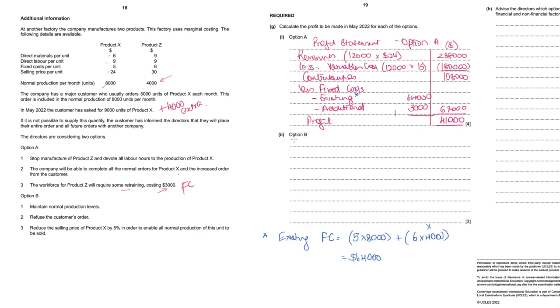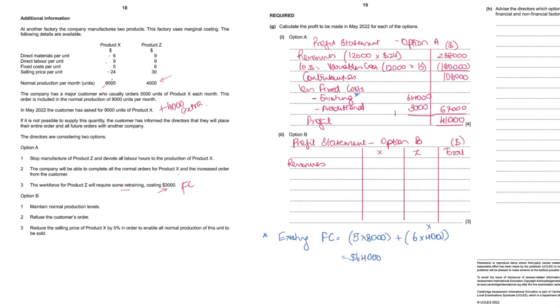Now we'll do the profit statement under option B. Since they're selling both product X and Z, I will do it in this manner. Any other presentation is also okay. Revenues.